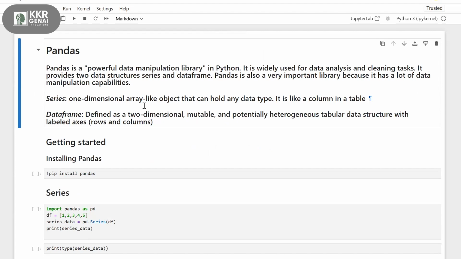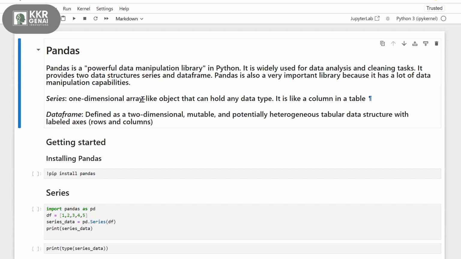So now, pandas. It is a very powerful library that makes working with data easy, like using Excel but with more capabilities. It is a powerful data manipulation library, widely used for data analysis and cleaning tasks. Pandas provides two data structures, series and data frames. Again, it is a very important library because it has a lot of data manipulation capabilities. So we have two data types in pandas, series and data frame.